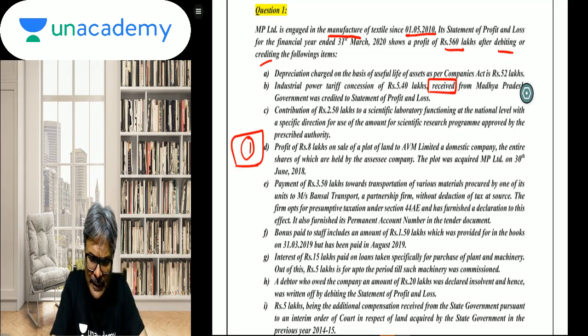Coming to point number E, payment of rupees 3.5 lakhs towards transportation of various materials procured by one of its units. So, it is towards transportation, students, to Mrs. Bansal Transport, a partnership firm, without TDS. The firm opts for presumptive taxation. That is a transportation firm under 44AE, and has furnished a declaration to this effect. It also furnished its PAN.